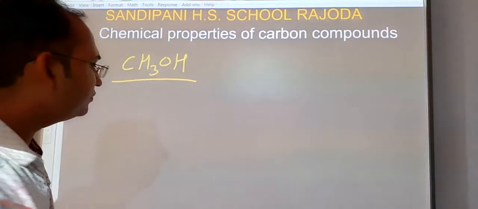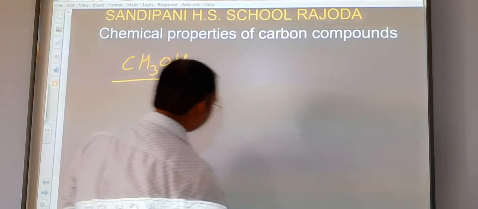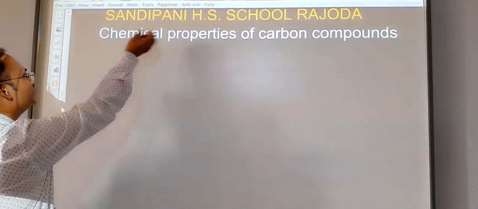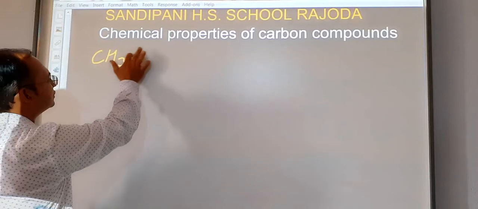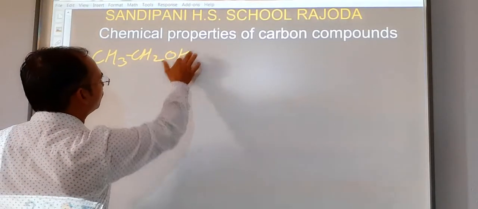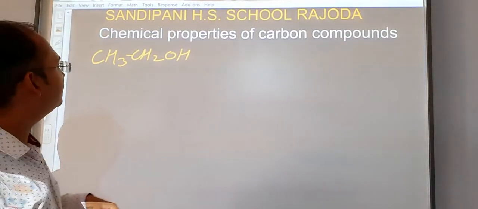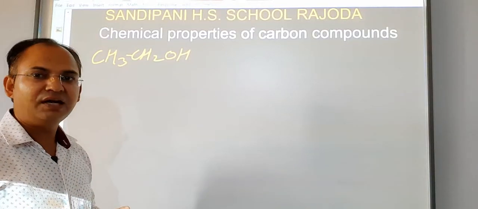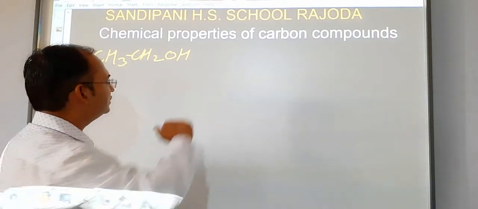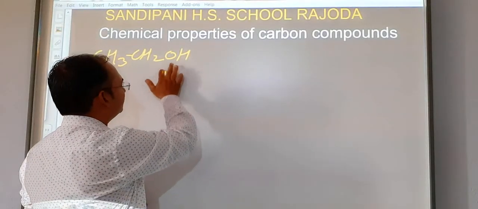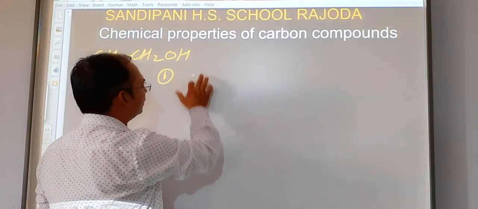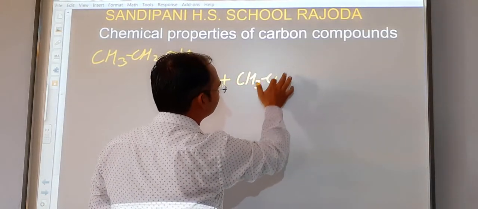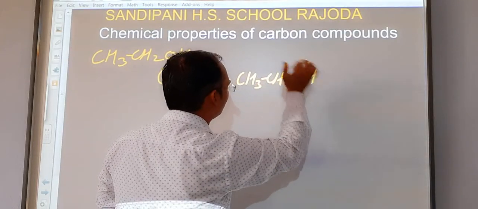Now students, we will see the chemical properties or the chemical reactions of ethyl alcohol, that is, how it chemically reacts with compounds. Ethyl alcohol, that is CH3CH2OH. First of all, we will see its reaction with sodium. What will happen if the alcohol reacts with sodium? The first one is the reaction with sodium. Sodium, that is Na, plus ethyl alcohol CH3CH2OH.